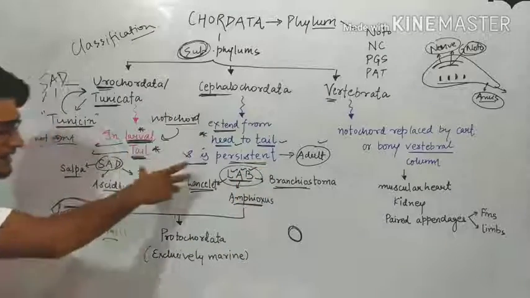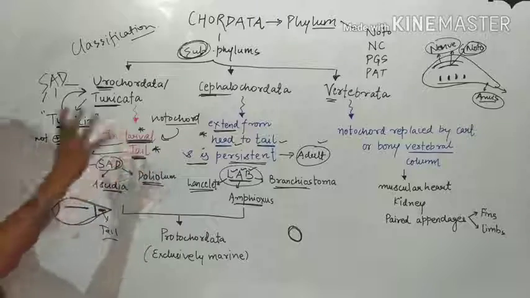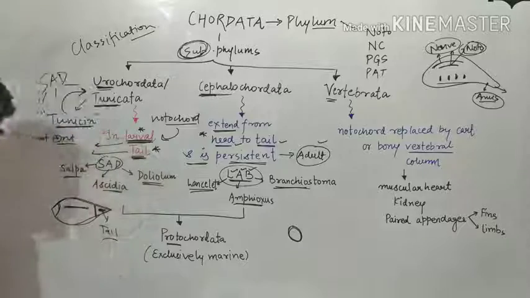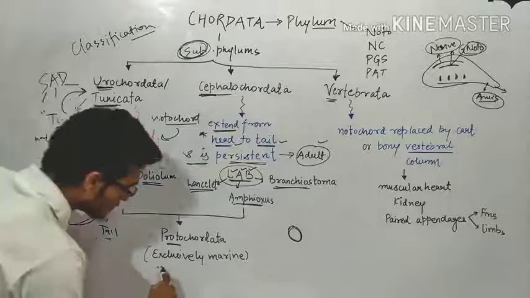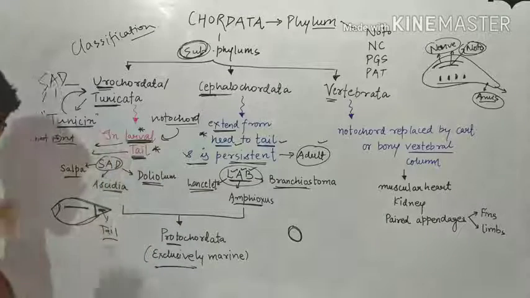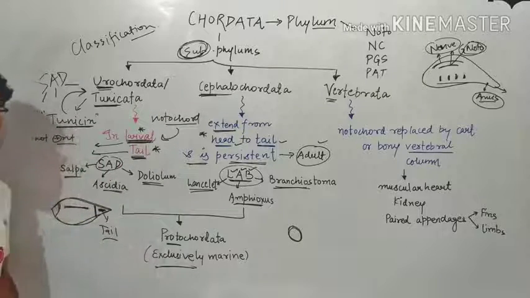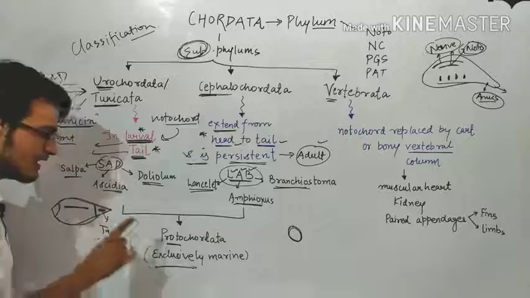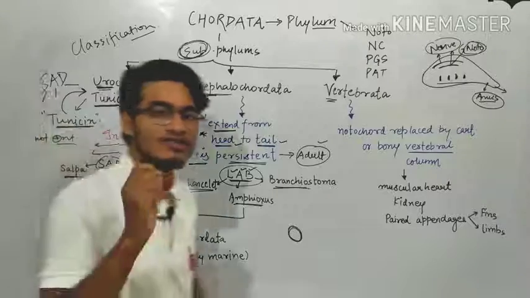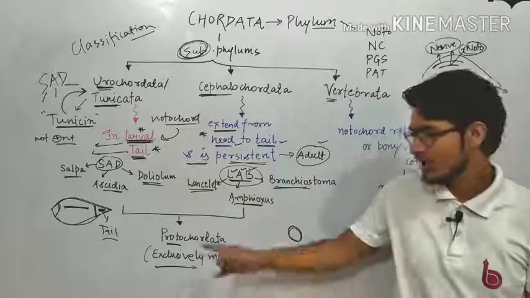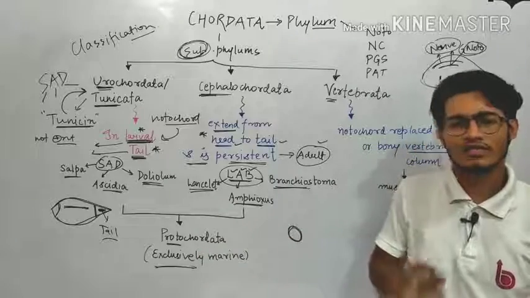Now these two categories, these two subphylums are together known as Protochordata, which are exclusively marine. It means that none of the organisms in these two categories is found in fresh water or on land. ये वाटर में पाए जाते हैं एंड स्पेसिफिकली दे आर प्रेजेंट इन द मैराइन वाटर. देयर इज नो एक्सेप्शन. एक्सक्लूसिवली मीन्स देयर इज नो एक्सेप्शन एट ऑल.